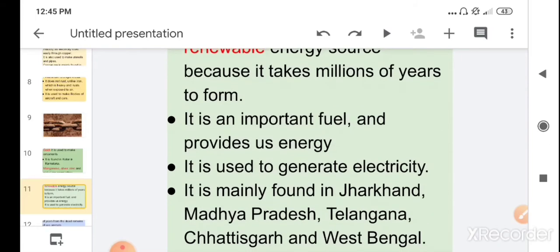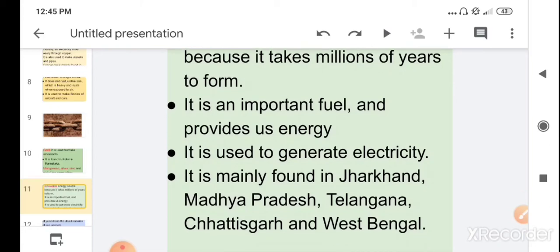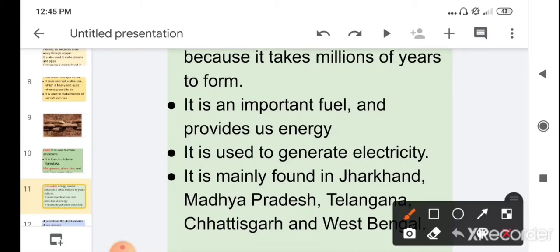Children, it is an important fuel and it provides us energy.